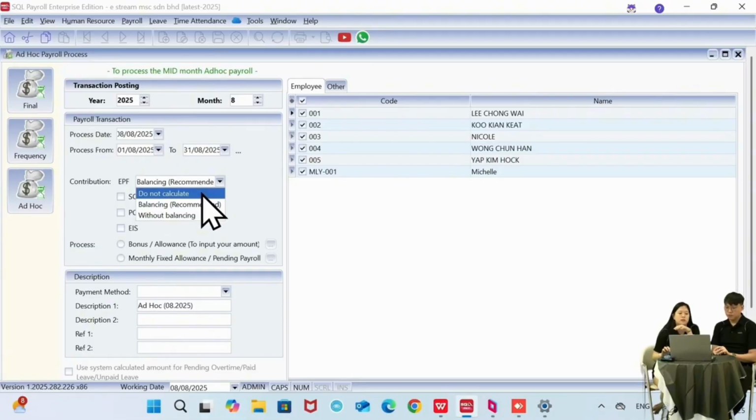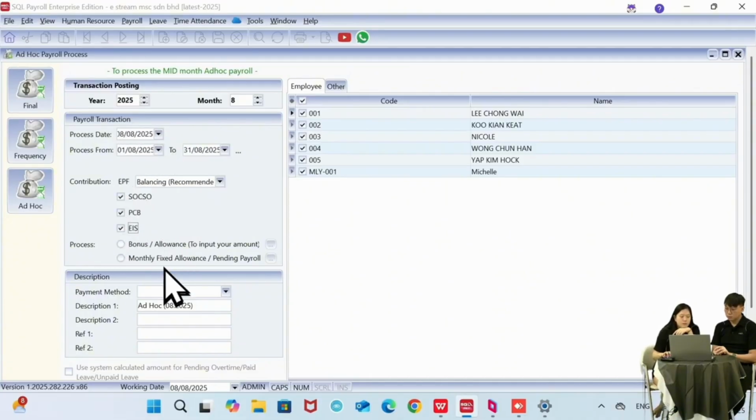But we strongly recommend you choose balancing, just in case your bonus is too much, because in the final process there will be too much PCB or too much EPF to be deducted, causing the final salary to be a lot lesser. Okay, and then same thing, if you want to contribute SOCSO, PCB, EIS during the ad hoc process, I can just tick whichever you want.